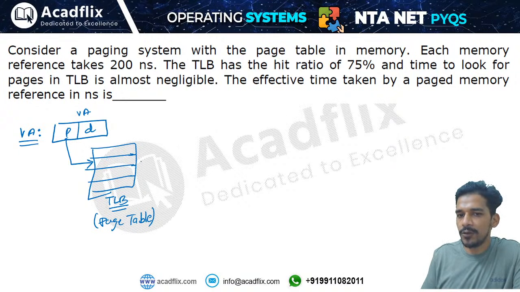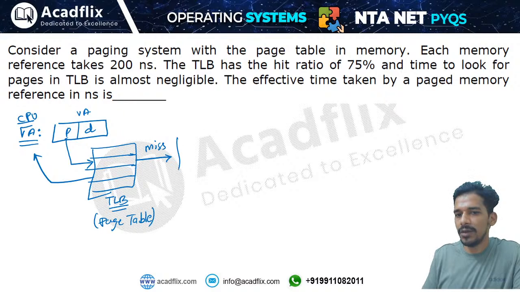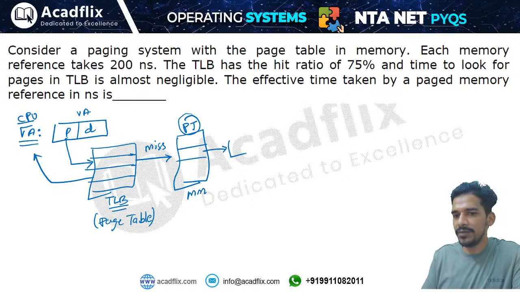Now in TLB there are two chances. Either in the TLB we can have a hit. If there is a hit in TLB, then the data will be sent to CPU. But if there is a miss in the TLB, then you will go to the main memory. In the main memory you will access page table, and if the page is found in the main memory, then this will be converted to the physical address, right?